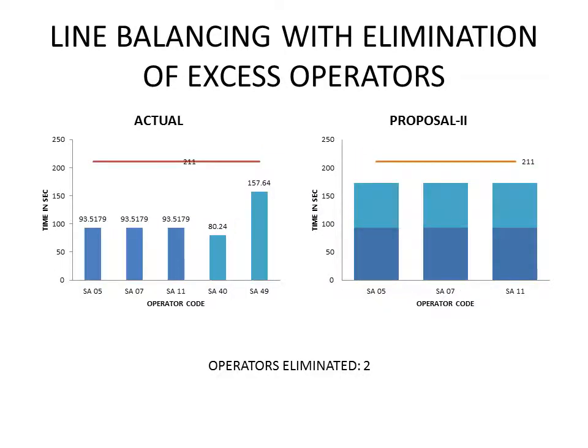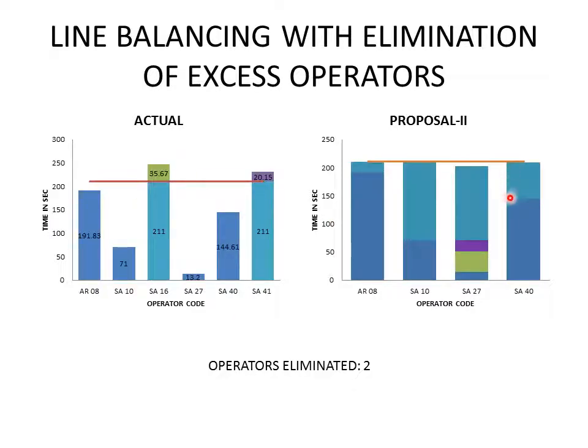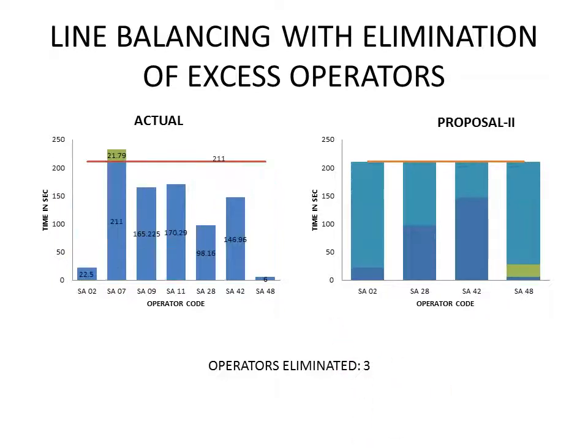This chart indicates the line balancing for stage 2. No overloaded operators have been found. Hence, the excess operators have been reduced and their work has been equally divided among the workers. Similarly, this one is for stage 3, where 2 operators have been eliminated and the work was balanced.